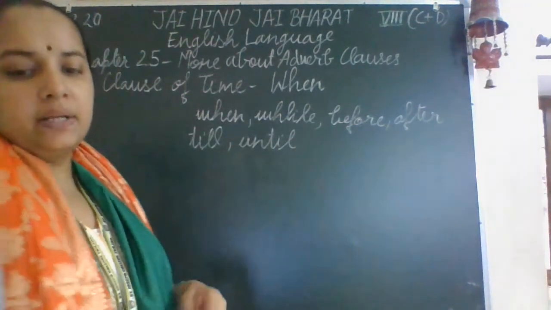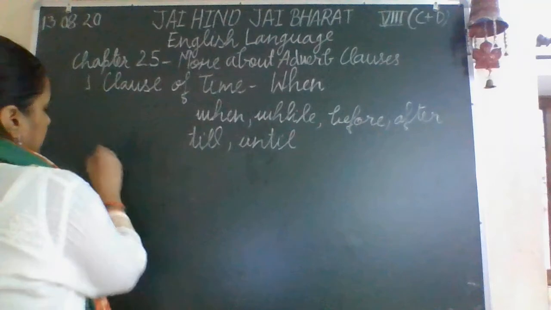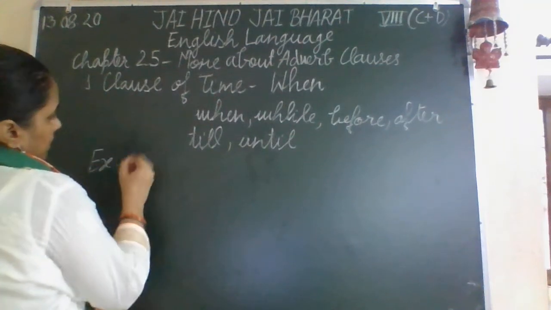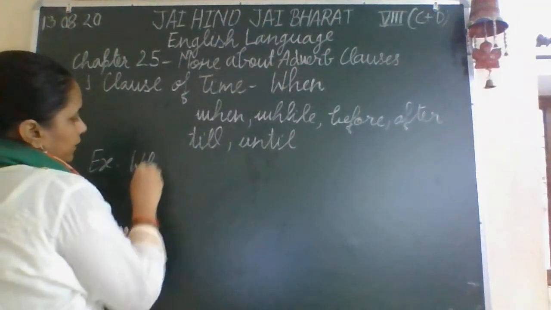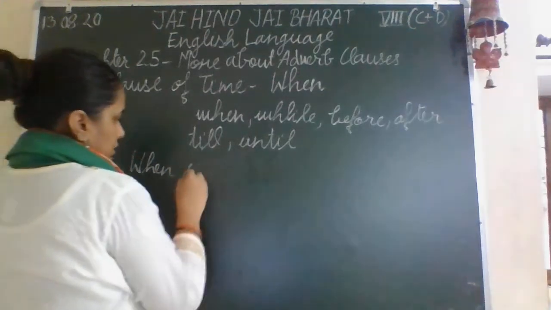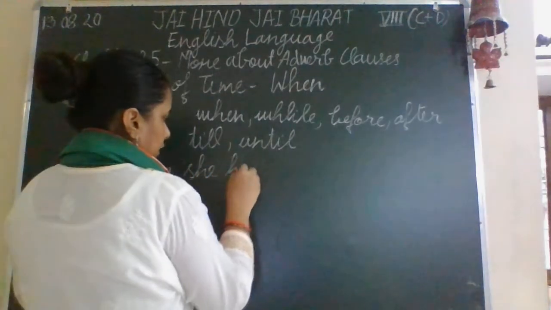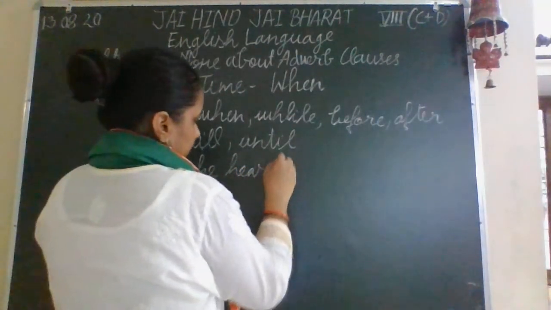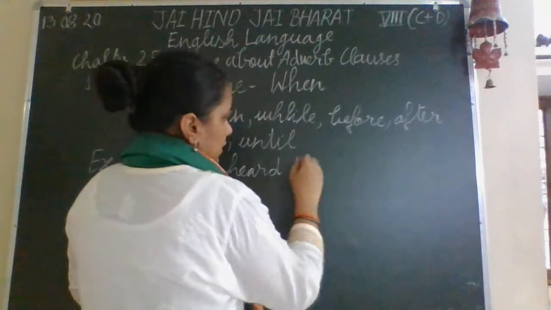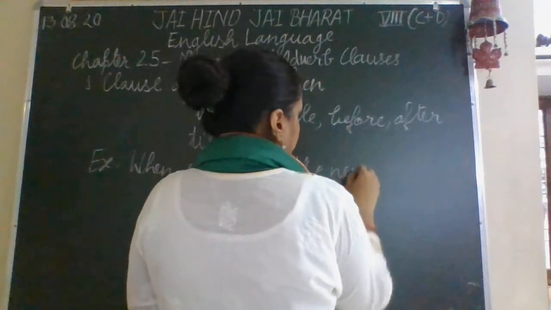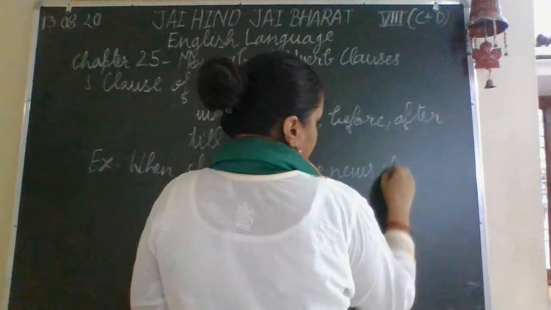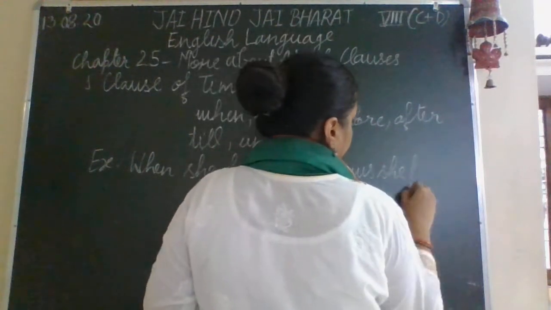For example, when she heard the news, she fainted.